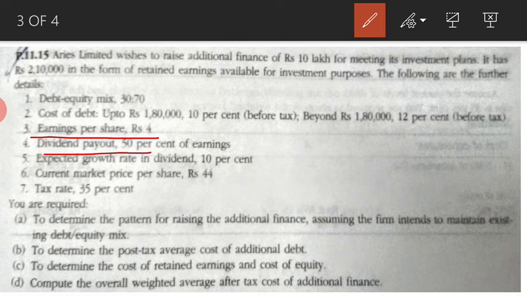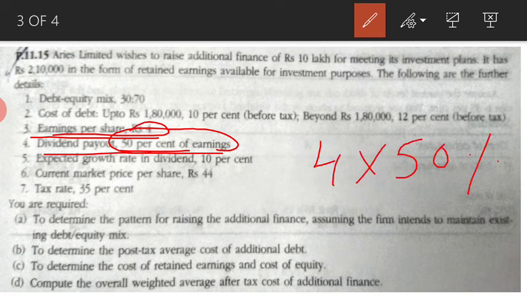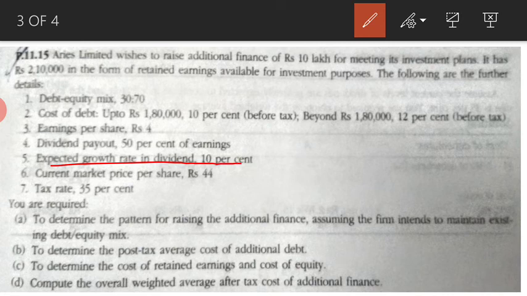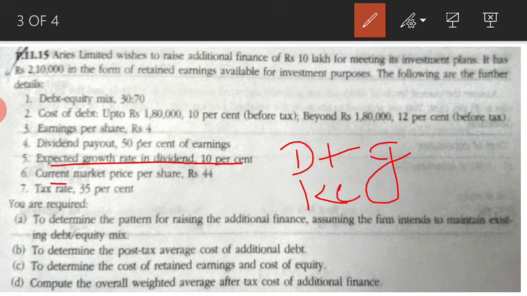Then earnings per share is 4. Dividend payout is 50% of the earnings. So earnings is 4 rupees, out of which 50% is paid out as dividend. That means 4 into 50% will give you D, the amount of dividend, that is 2 rupees. Please remember this. Then expected growth rate of dividend is 10%. Dividend and growth rate are given, so we have to use the dividend plus growth approach to find out KE. Then current market price is 44 rupees and tax rate is 35%.